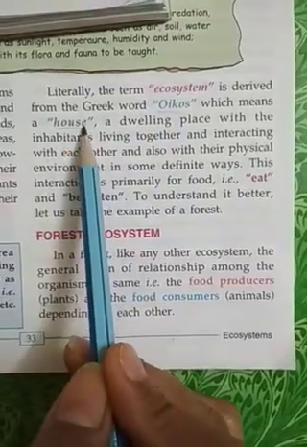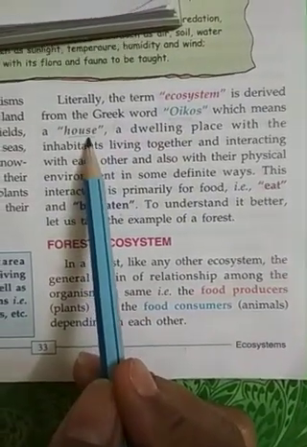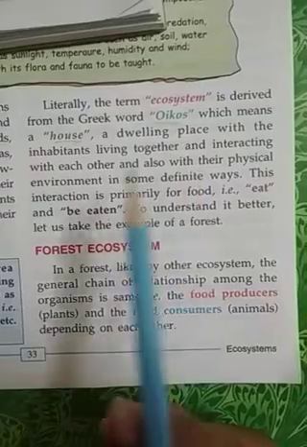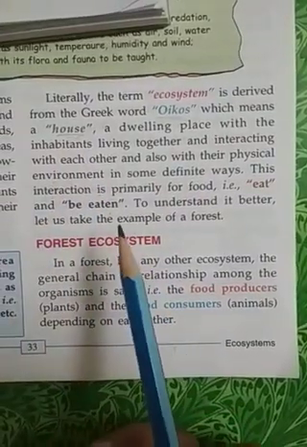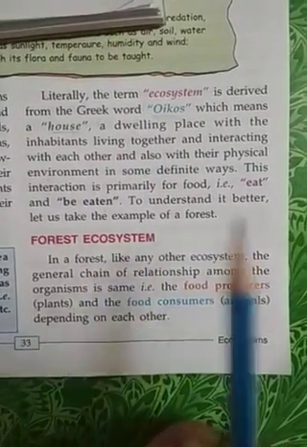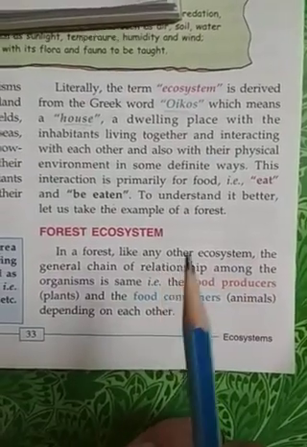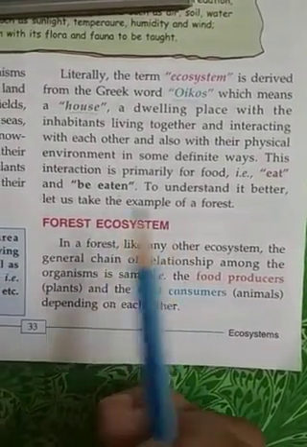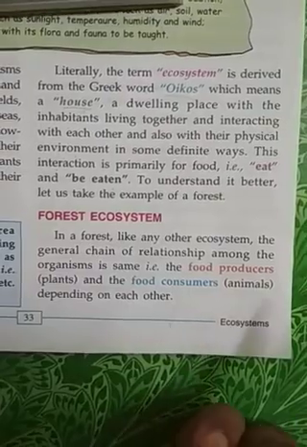Oikos means house. We all live in a house, and many people live in the same house. We interact with one another, as well as with the living things and the non-living things present around us.